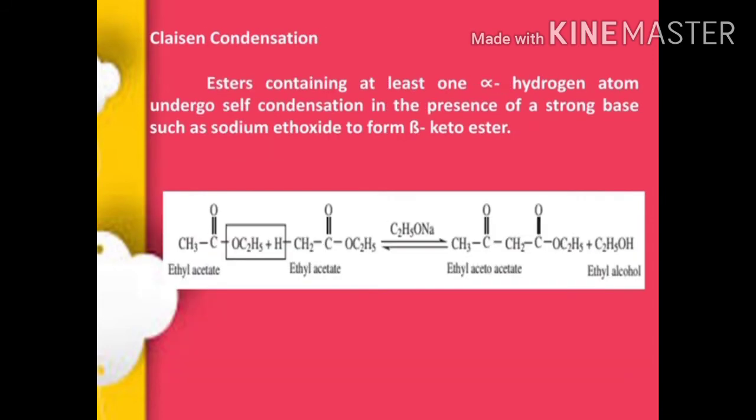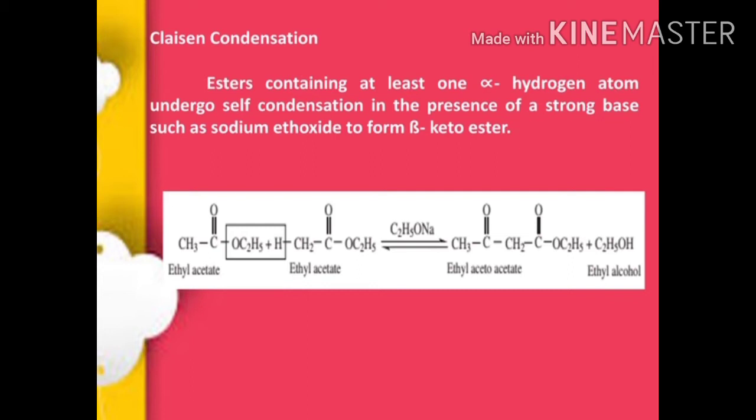Next, Claisen condensation reaction. It is a carbon-carbon bond forming reaction that occurs between two esters or one ester with another carbonyl compound in the presence of strong base to form beta keto ester or beta diketone.